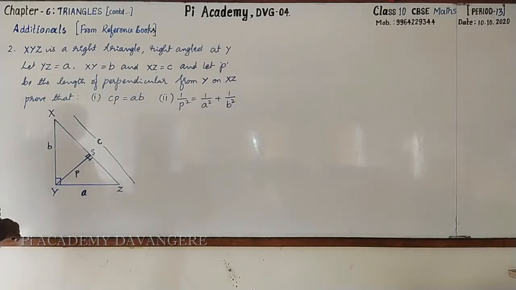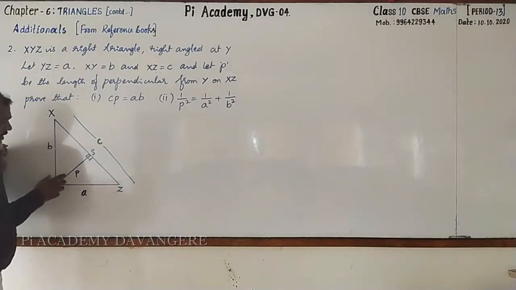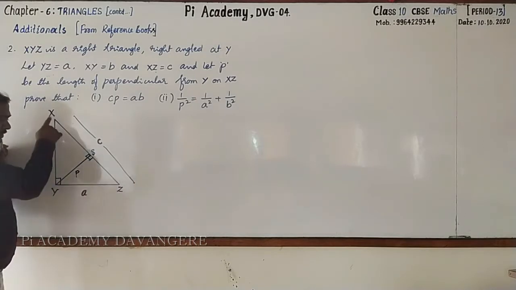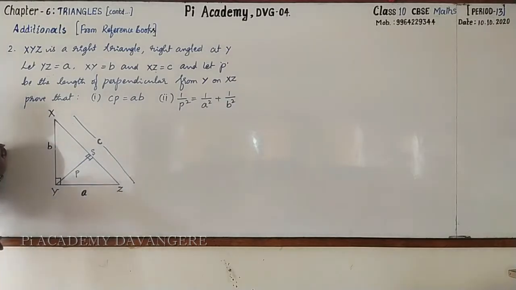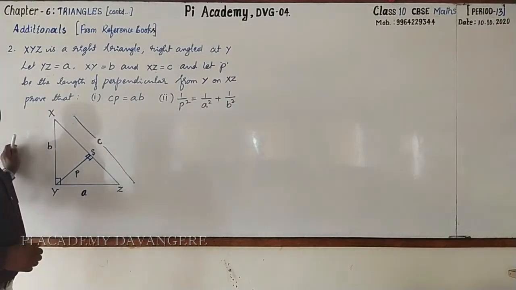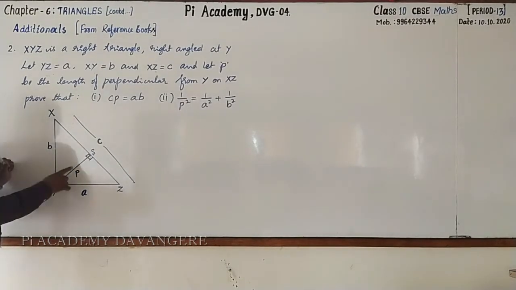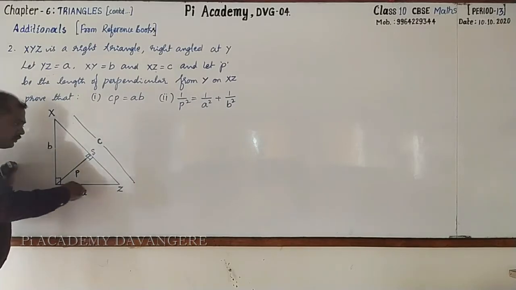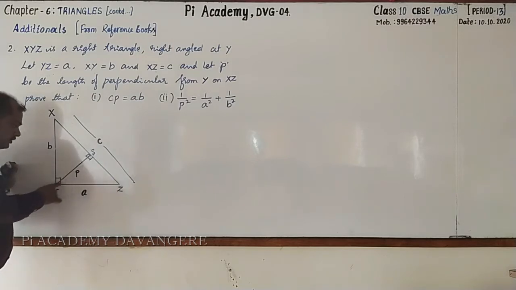Have you got how to prove this one? Yes. Observe it. A and B, then C and P. Under what condition will you get A into B? Very simple. When you take the triangle XYZ, its area. The formula used to find the area of a triangle is half into base into height. Base is A, height is B. Right? Similarly, P into C. You can also find the area of this triangle by taking XZ as base and YS as height. C into P. See that?